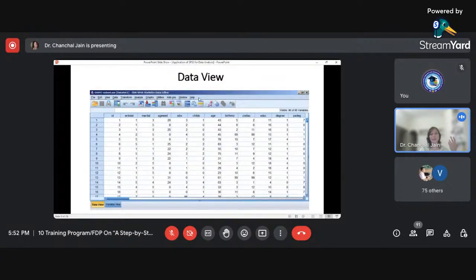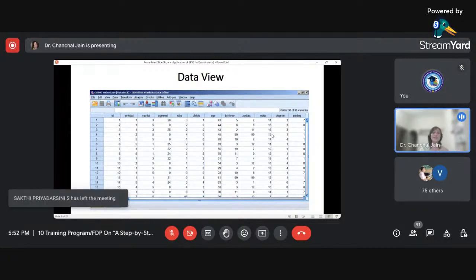The next window is the data view window. You can see this button is presently yellowish, which means the data view window is activated. Whatever variables you create in the variable view appear as the column headings of the data view window, and that way you can enter the data here.